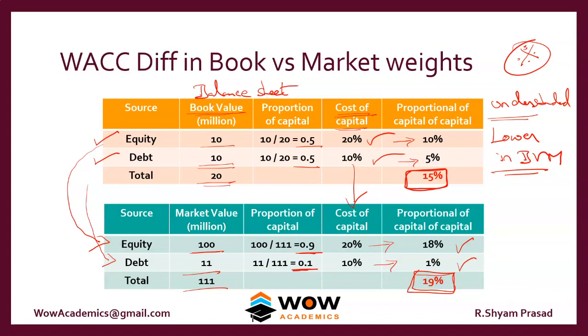So what happens here is we might select projects which are useless for the company, right? We might select a project that has to be rejected. So this is the problem. Okay, so at 19% we would have definitely rejected a project, but if you use a wrong number such as 15% as a discount factor, we might select that project. So we'll move on to the next slide.